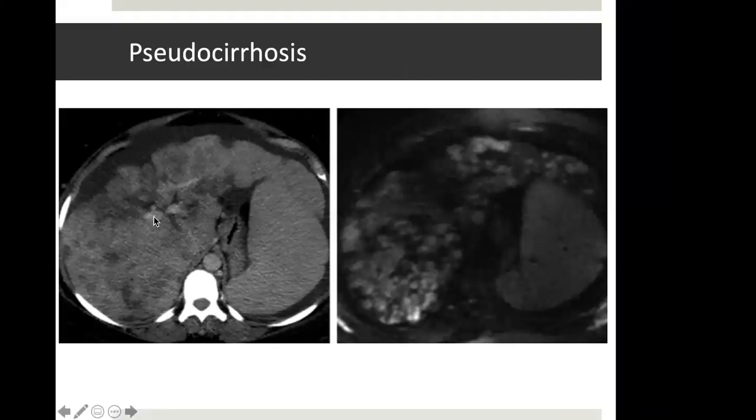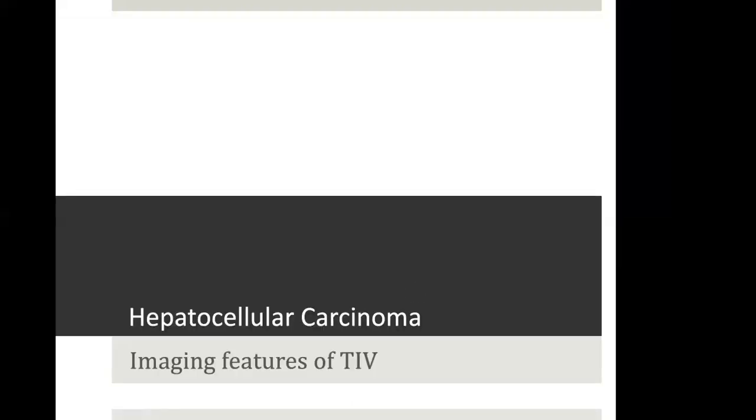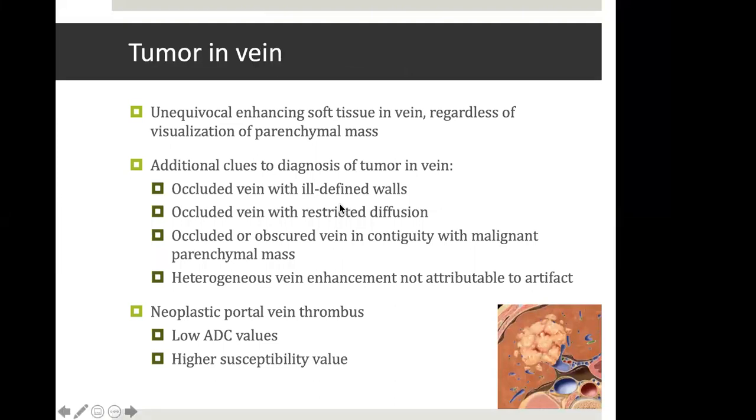Pseudocirrhosis may occur because of treated liver parenchymal metastasis. It causes capsular retraction at different places, and it is very difficult to distinguish from a diffuse HCC. Tumor in vein is another category which is not very easy to map on images. The classical appearance is unequivocal enhancing soft tissue in vein regardless of visualization of parenchymal mass. So tumor in vein may or may not be associated with a parenchymal mass. If this appearance is seen, it's well and good. If not, then we have to take help of some additional clues which may suggest but may not confidently give a diagnosis of tumor in vein.